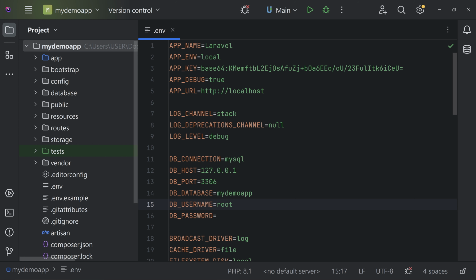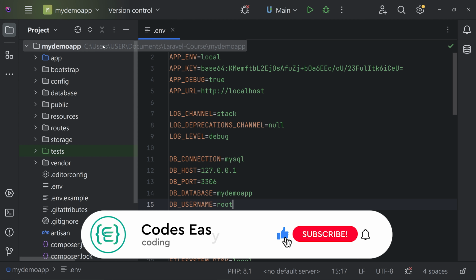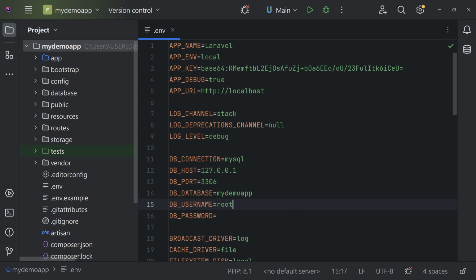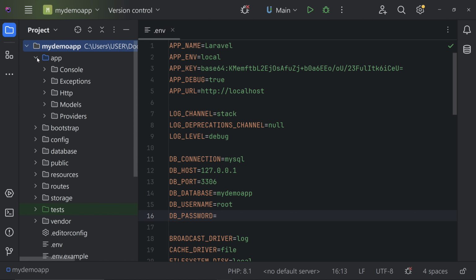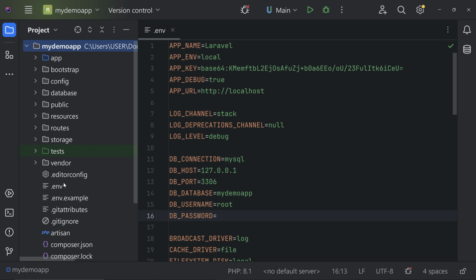Here we can see that we are having a Laravel project open, and you can see that this is the previous one that we created in the previous videos. So if you haven't watched the previous videos, go to the playlist and watch it. We have discussed the Laravel controllers, model, migrations, all these things. So if you haven't watched those videos, go and watch them and you can follow along from here.